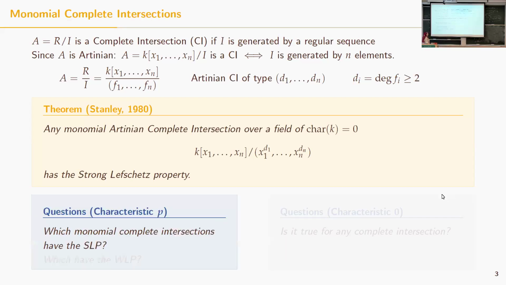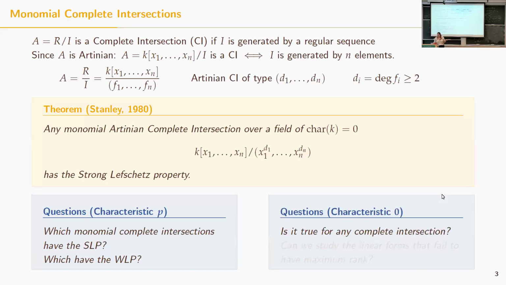And in fact, most of this talk is focused on characteristic p. And then we can ask when a monomial complete intersection has the strong Lefschetz property, and when a monomial complete intersection has the weak Lefschetz property. The end of the talk is aimed at characteristic 0. And in characteristic 0, we have a different type of question, because we know the monomial complete intersection has the weak Lefschetz property and the strong Lefschetz property. And we can ask, okay, is it true also for any complete intersection?